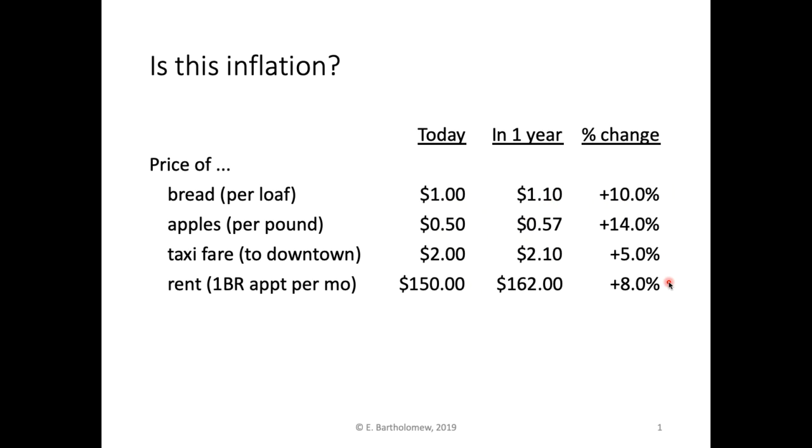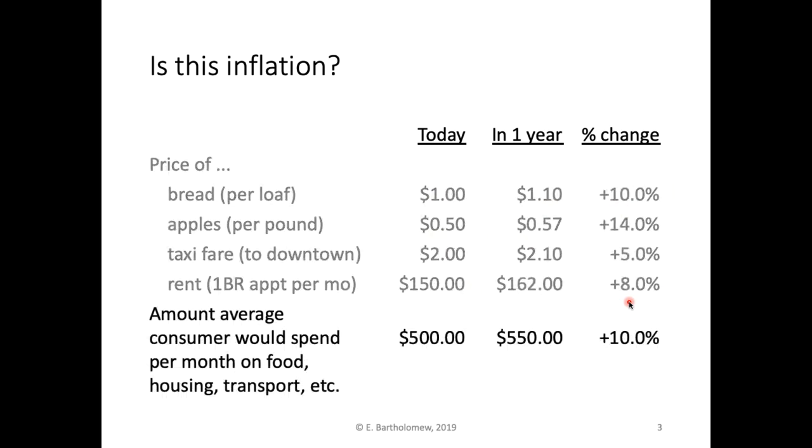So is this inflation? What about this? Let's say the prices move in different directions. So the price of bread might go up slightly, up 1%, but the price of apples might go down 6%. The price of taxi fare might go up. The price of rent might go up by a smaller amount. Is that inflation?